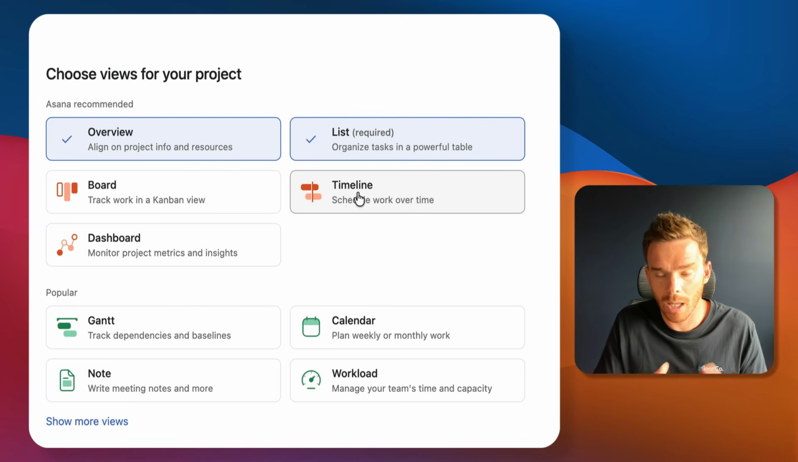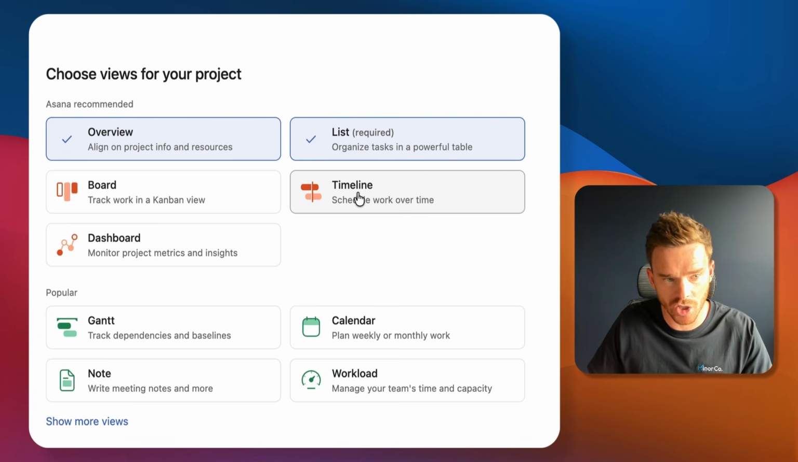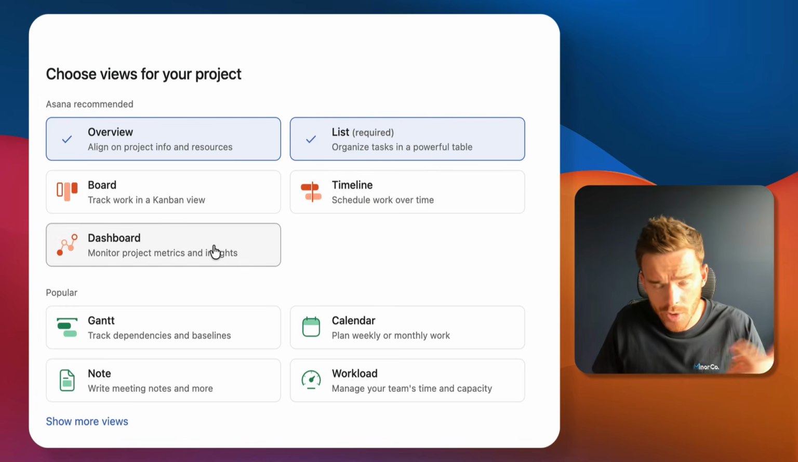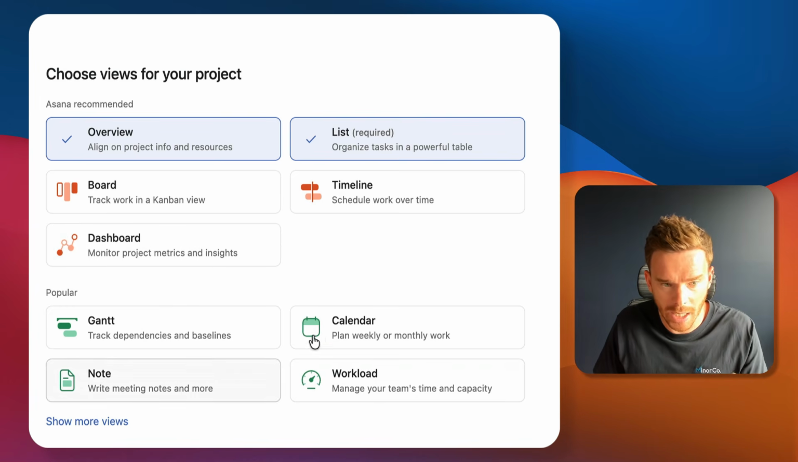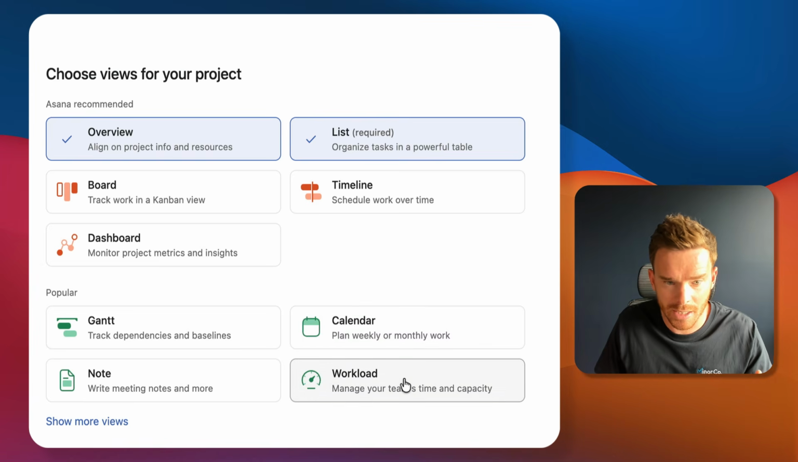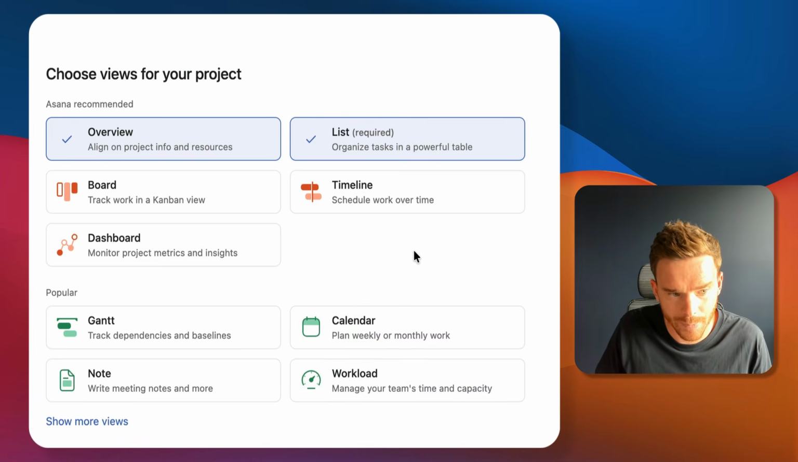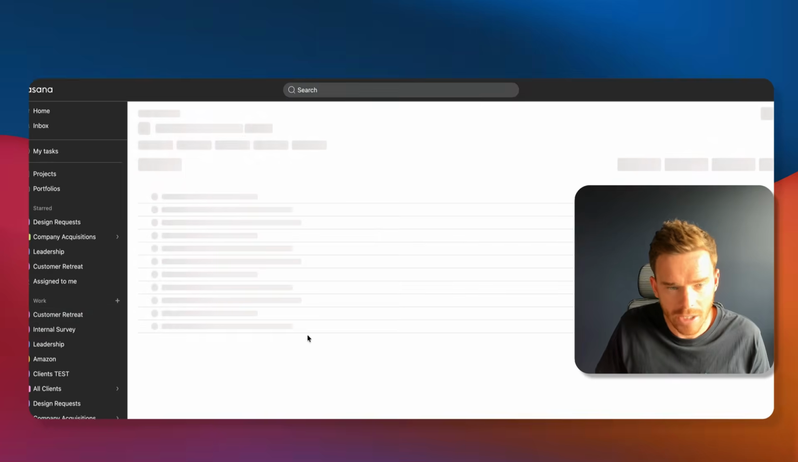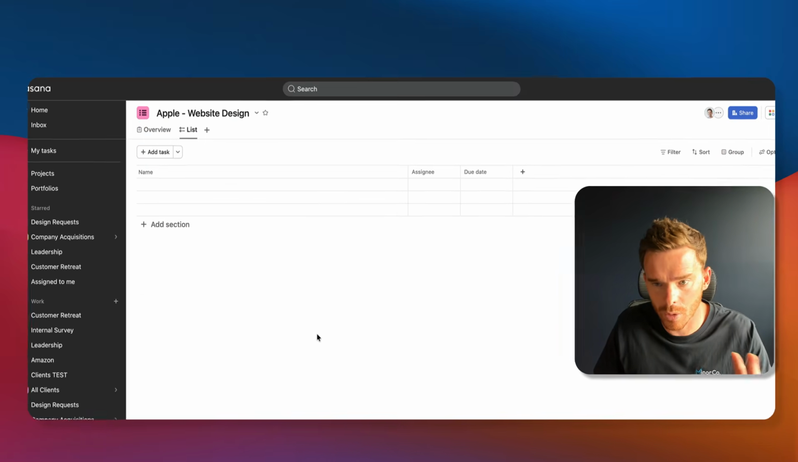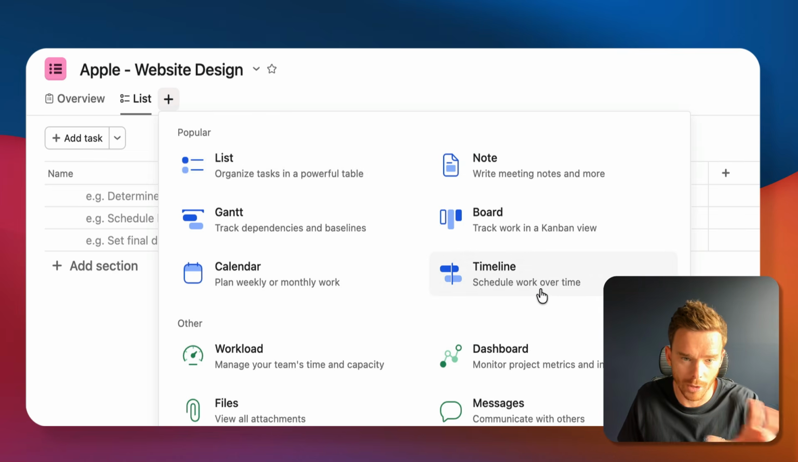You can also create a timeline or Gantt view if you like more of that visual overview to see when tasks are starting and finishing. You can choose to add a dashboard with some useful reporting metrics to your project. There's some other views down here if you want to see your tasks in a calendar, if you want to see team capacity. There's lots of different tabs and views we can add to the project. But we're going to keep it simple. We're just going to start with our overview screen and a list view. And you can actually add new views later. So if you're not sure, don't worry. You can add new views from this drop-down if you want to later on include a timeline or add a workload view. You can.